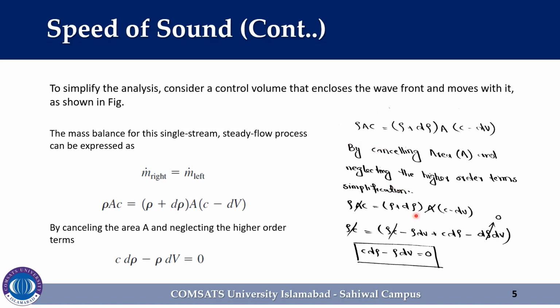After simplification, just multiplying these terms with each other, the equation becomes rho c is equal to rho c minus rho dV plus c d rho minus d rho dV. Cancelling the effect of higher order terms, and rho c on both sides of the equation, reduces to c d rho minus rho dV is equal to 0. So here is the simplification process for the convenience of the students.